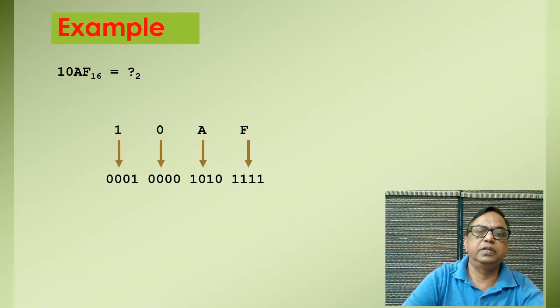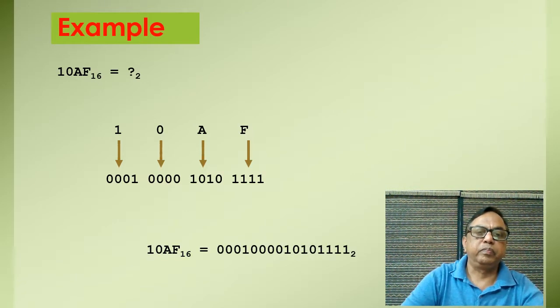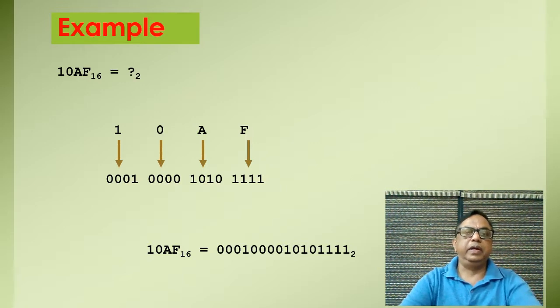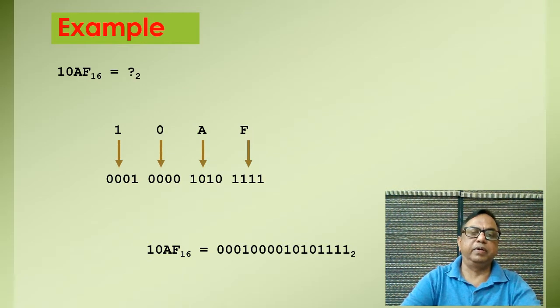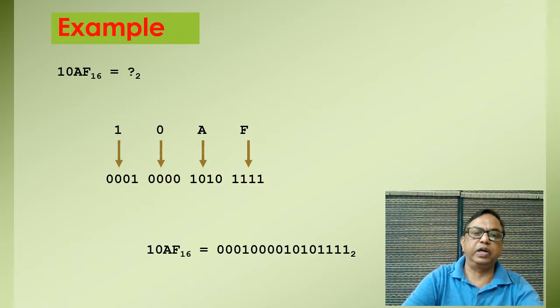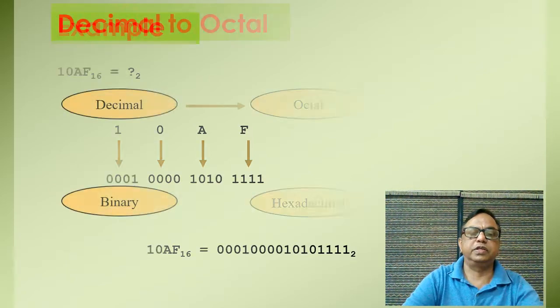So 8 plus 2 is 10. 0 is replaced by 4 bits of binary. 1 is also replaced by 4 bits of binary. So our answer will be: the hexadecimal number 10AF is equal to 1000010101111 of binary, because you can delete the leading zeros. They don't have any effect on this number.